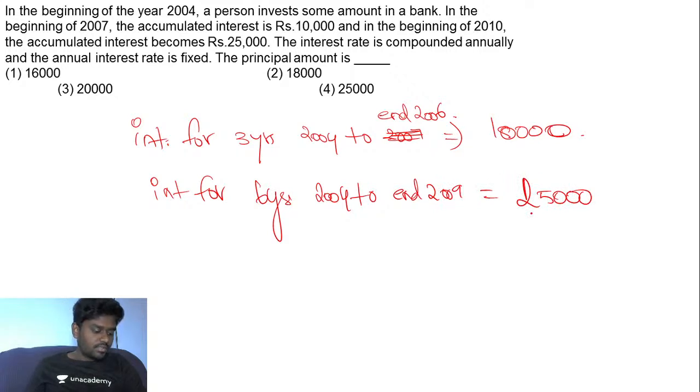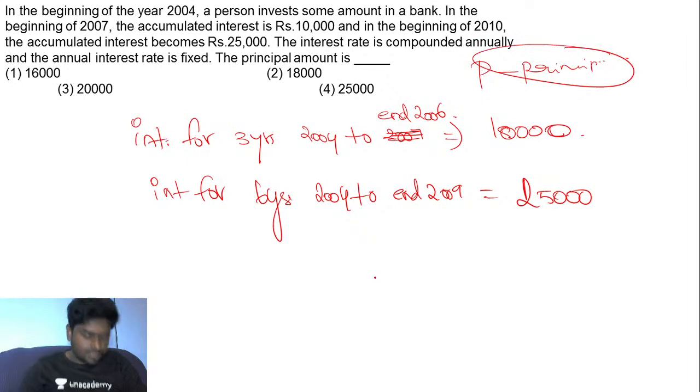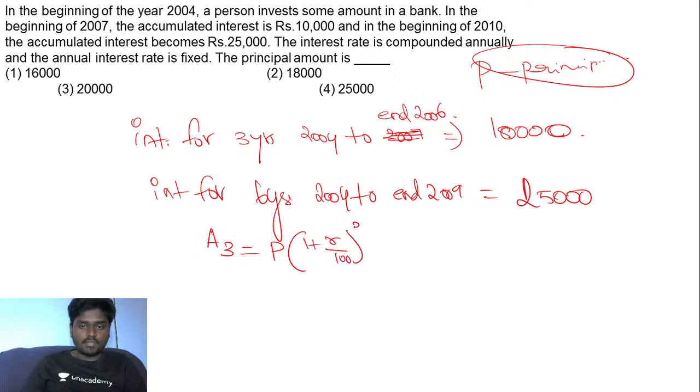So let's see what we can do here. Let me take the principal to be P. If P is my principal, and I try to find the amount for 3 years, that is P into 1 plus the rate of interest R by 100, the whole power 3, and the amount for 6 years is P into 1 plus R by 100, the whole power 6.